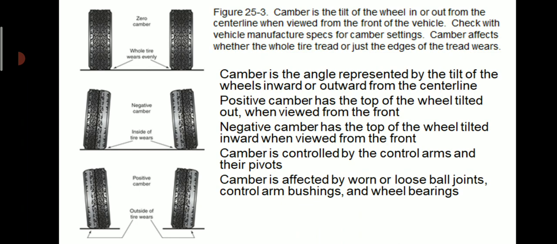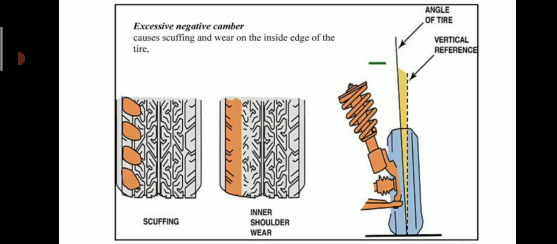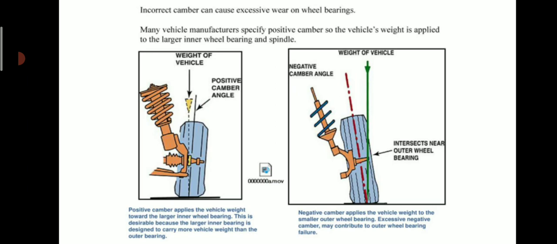Camber is controlled by control arms and their pivots. Camber is affected by worn or loose ball joints, control arm bushings, and wheel bearings. So this is the included angle which causes scuffing and wear on the outside edge of the tire. So this is the effect of included angle. Excessive negative camber causes scuffing and wear on the inside edge of the tire. In this figure you will see this effect on the tire. Incorrect camber can cause excessive wear on wheel bearing. Many vehicle manufacturers specify positive camber so the vehicle's weight is applied to the larger inner wheel bearing and spindle.